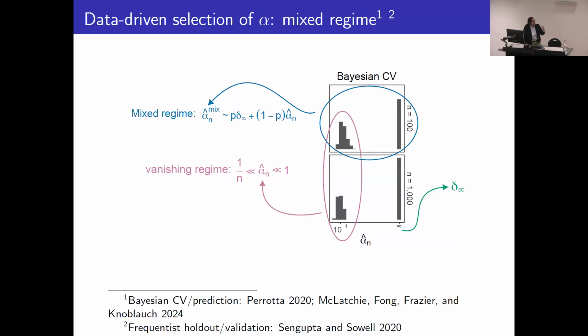And so we call this entire regime the mixed regime. So with some probability, alpha is selected to be infinity, and with remaining probability, it belongs to the vanishing regime. And this is something that was also, as I mentioned, observed by Jeremias's group, as well as in frequentist holdout validation schemes in the context of ridge regression.